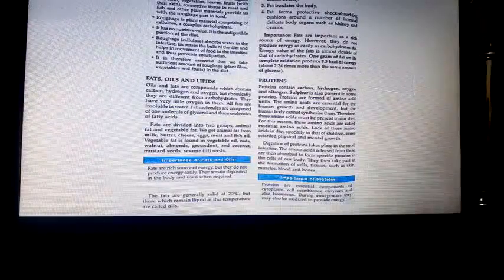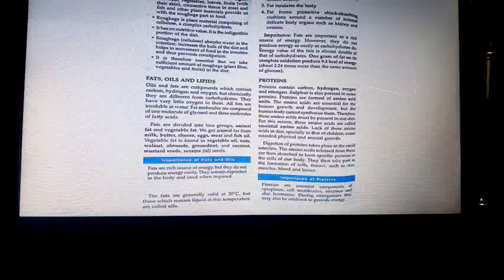The fats are generally solids at 20 degrees C, but those which remain liquid at this temperature are called oils. Got it? Fats only, oils are fats only. What is the function of fats? There are several functions. Fats are concentrated sources of energy. Fats produce energy in the body like carbohydrates only. Fats are stored beneath the skin; excessive fats cause obesity. It is an important storage form of food.